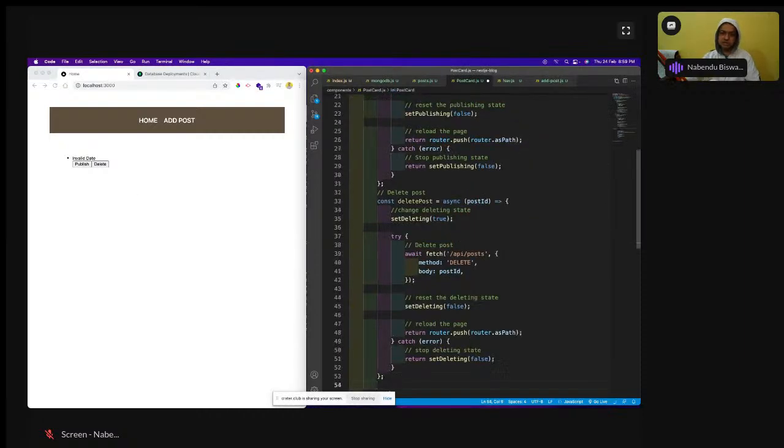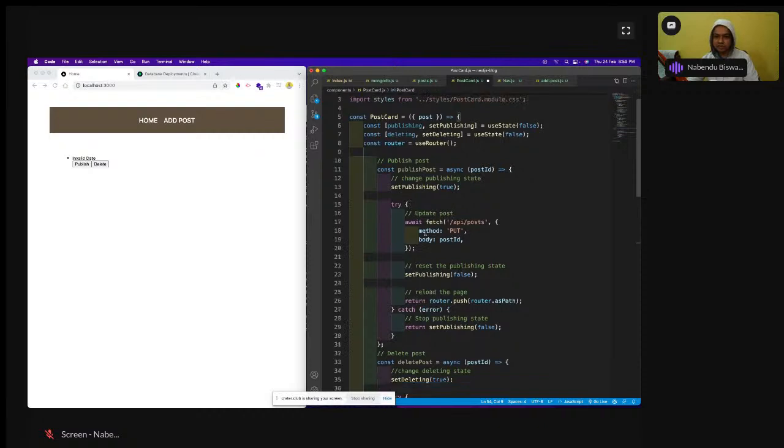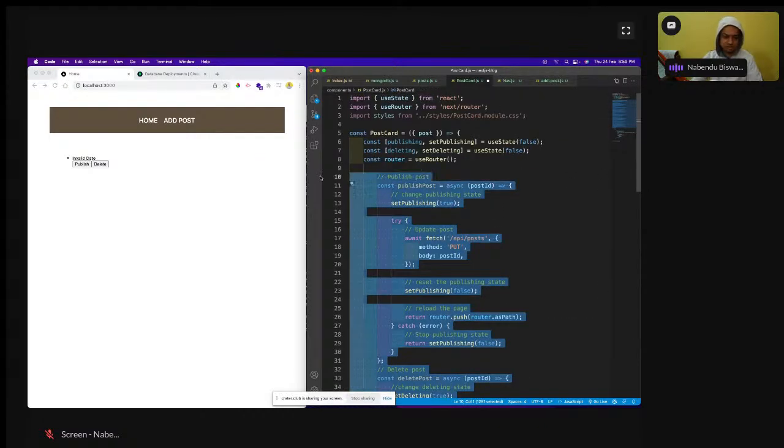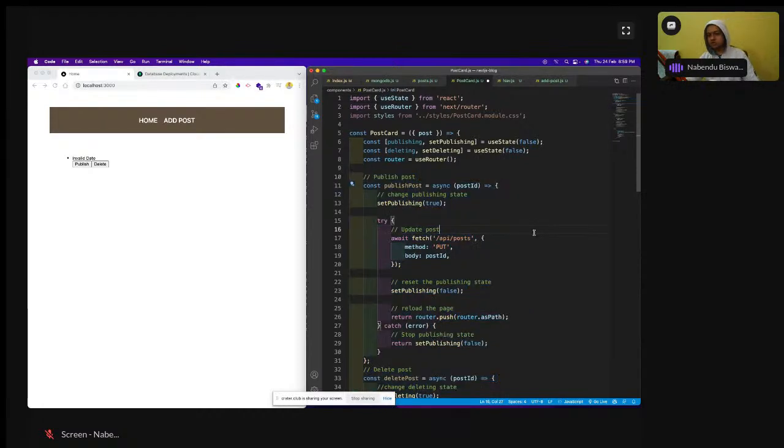See, this is the publish post. Publish post is just an async function in which we get the post ID, and then we set publishing to true. Then in the try-catch block, I'm going to hit the endpoint /api/post.